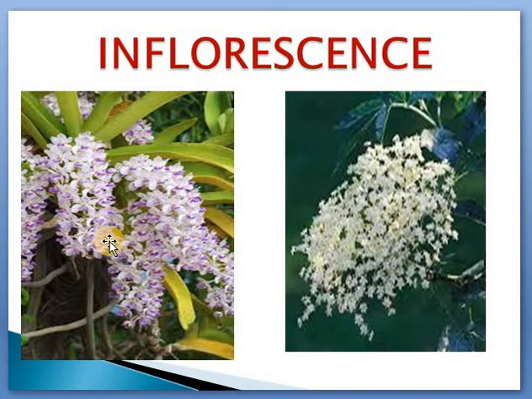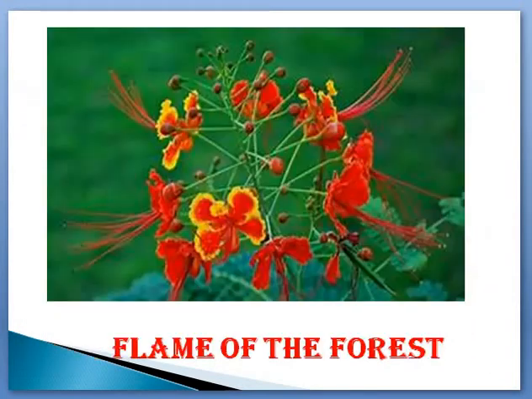That is inflorescence. You can see this even in mango. You can see this in orchid. You can see a lot of plants produce inflorescence. Mango, neem. Just now we saw the flame of the forest. What is that? Delonix. What is that? Gulmohar. So this is an inflorescence which is found on a common stalk.